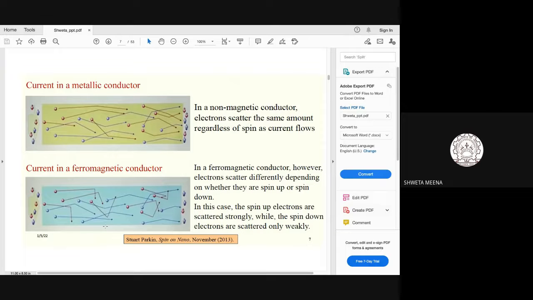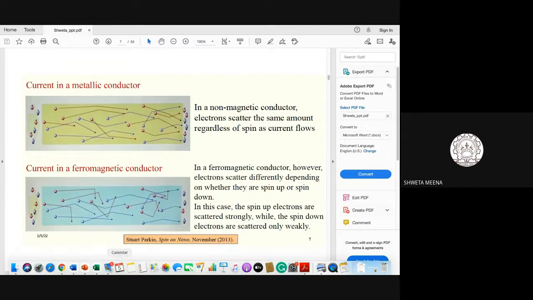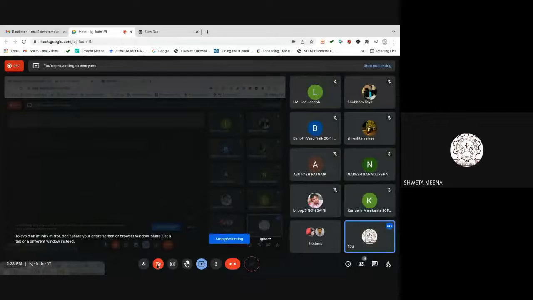So what I can do is make these structures, make a pile of them, and make devices like spin valves or magnetic tunnel junctions.